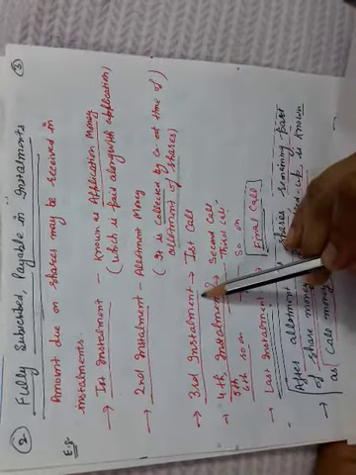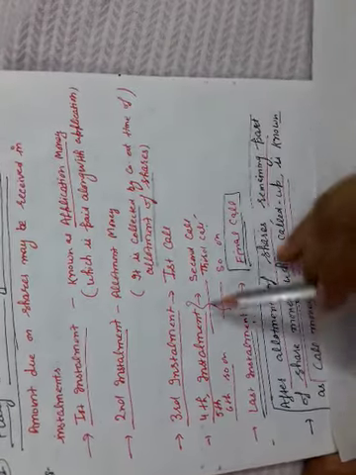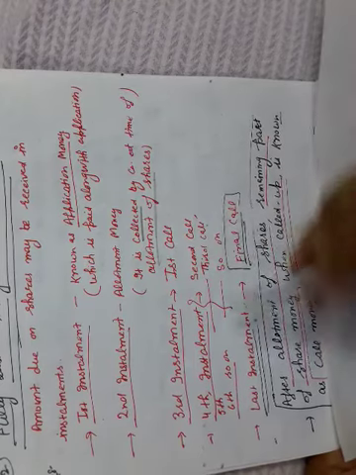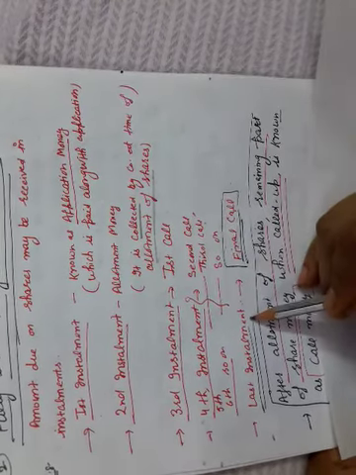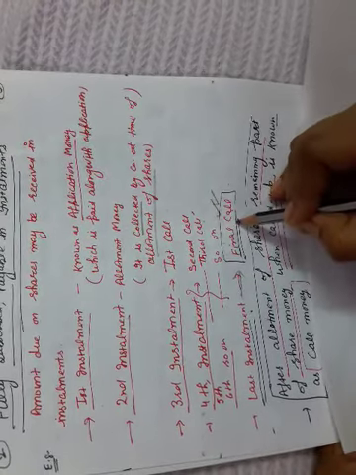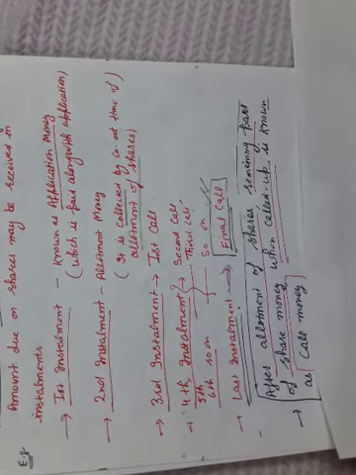The third installment is the first call, the fourth is the second call, the fifth is the third call, and so on. And the last installment will always be known as the final call. The words final call will also be mentioned in the last installment.